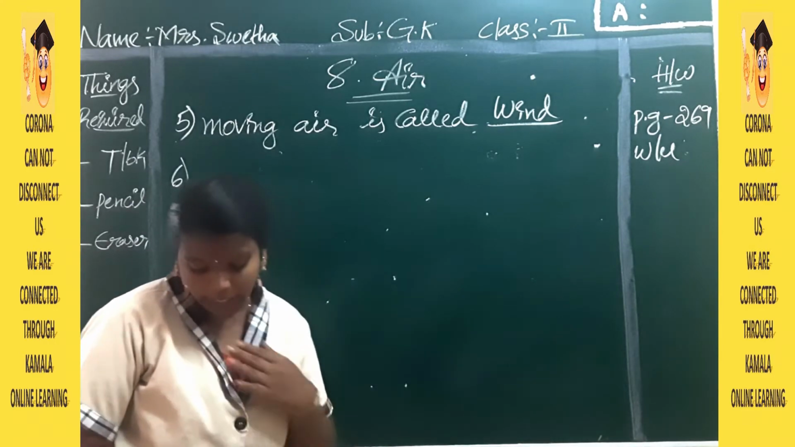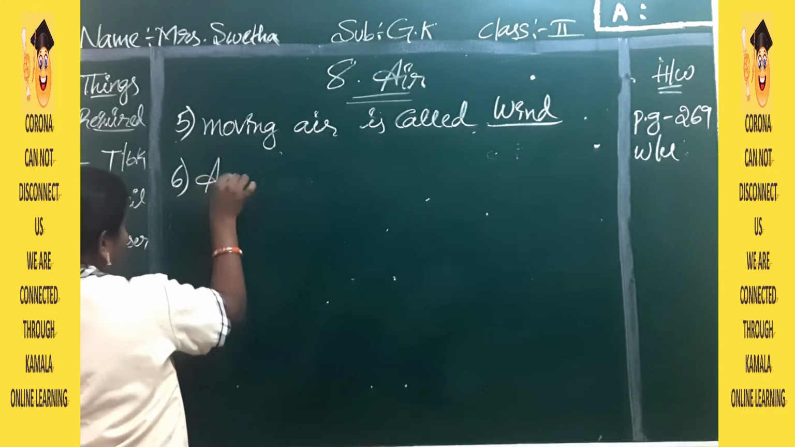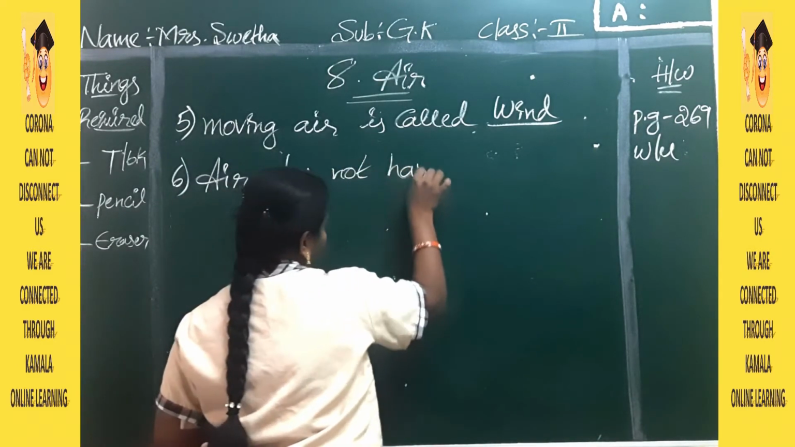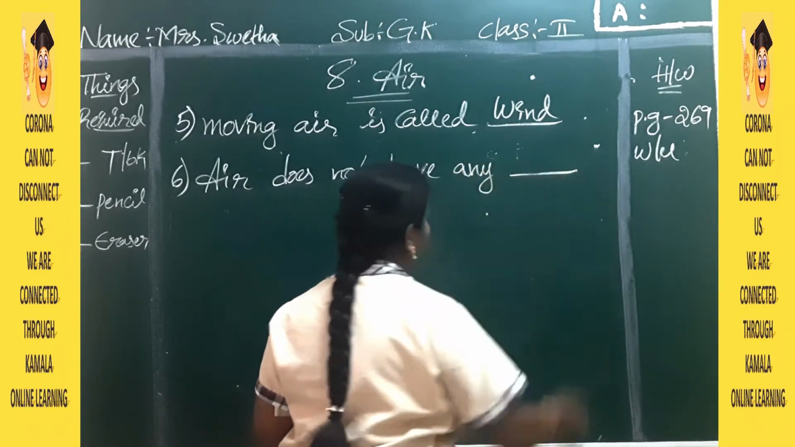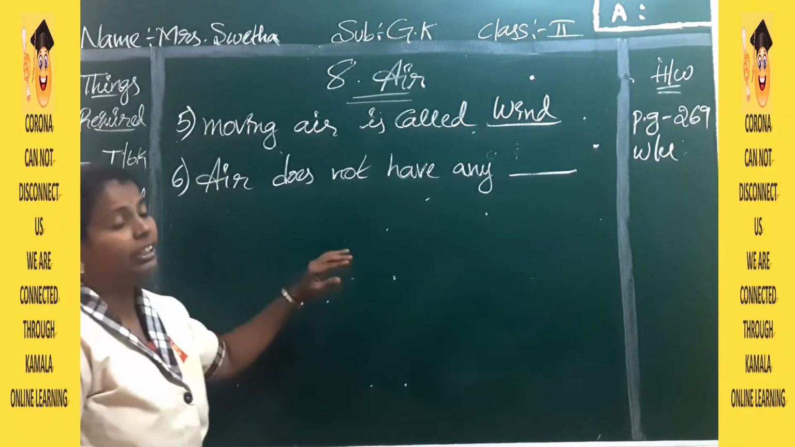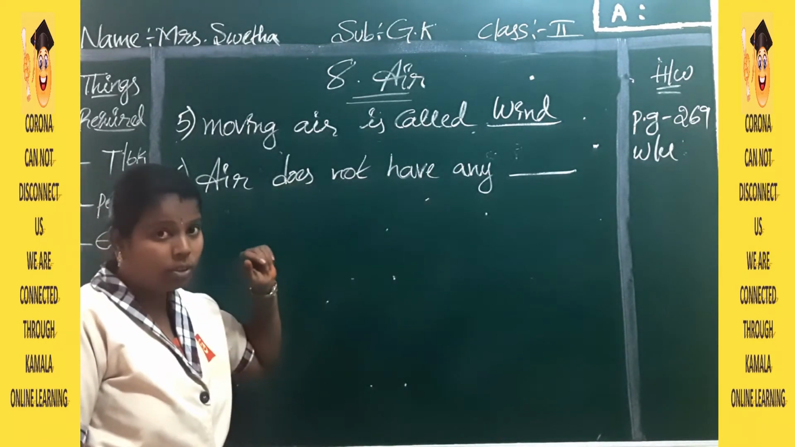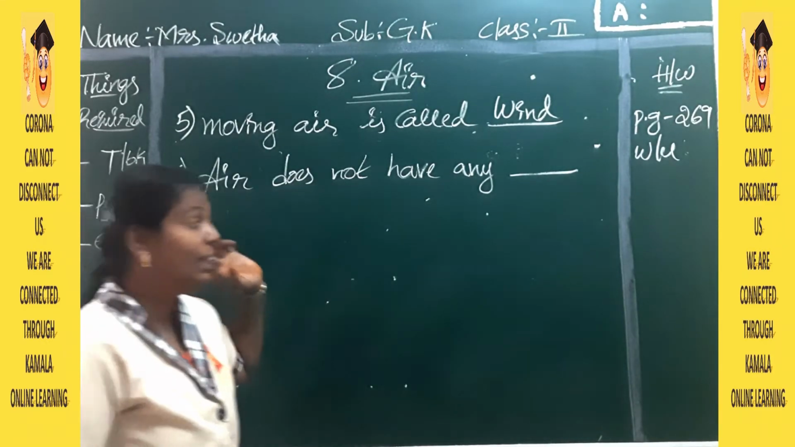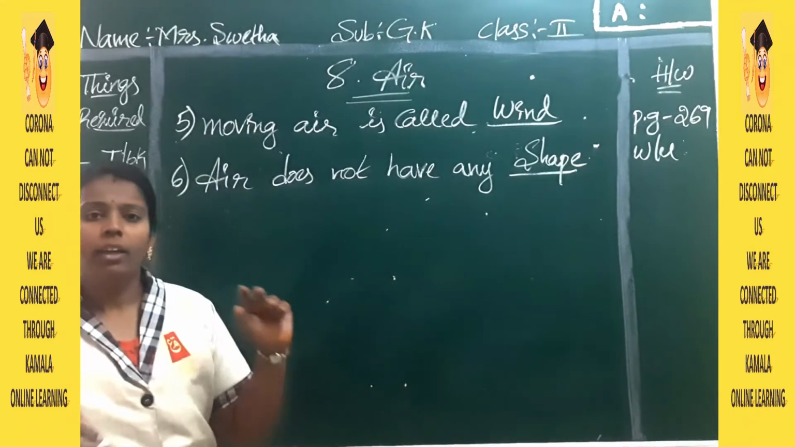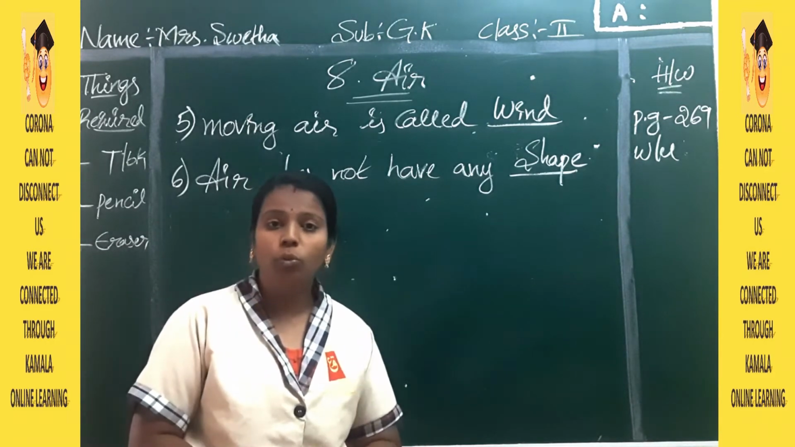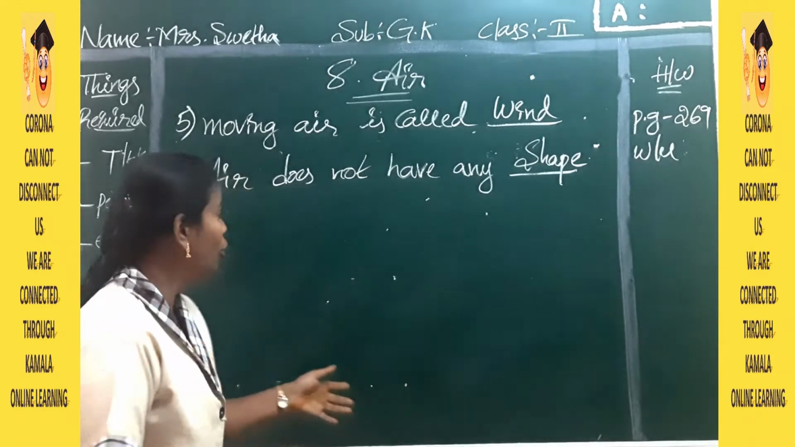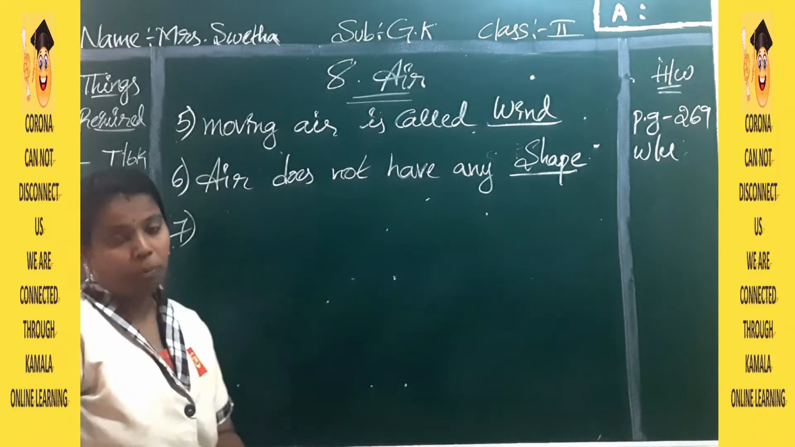Next, see the sixth one. Air does not have any... What does air not have? Yes, from the options, you have to take whichever one suits. Air does not have smell. Yes, you can take that. Air does not have any shape. If you fill air in a balloon, it will take the shape of the balloon. If air is in the bottle, it will take the shape of the bottle. So air will not have any particular shape. It will take the shape of the container.